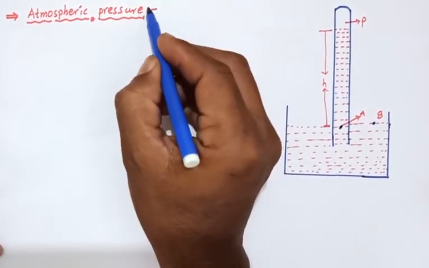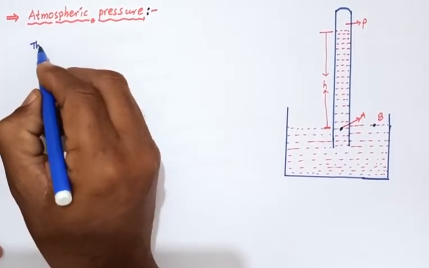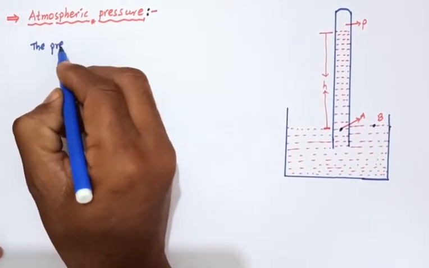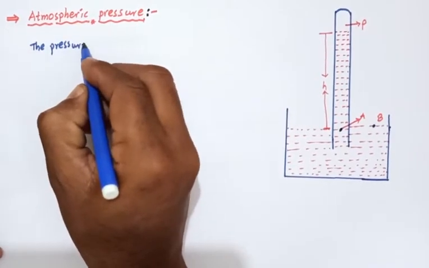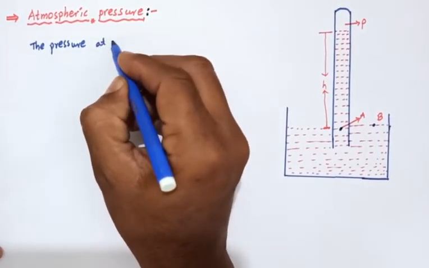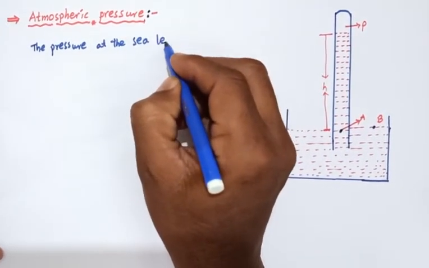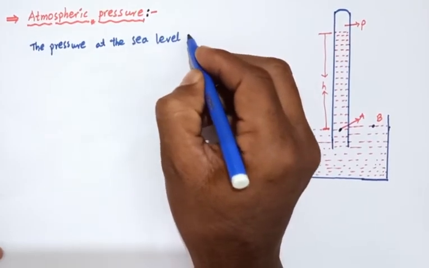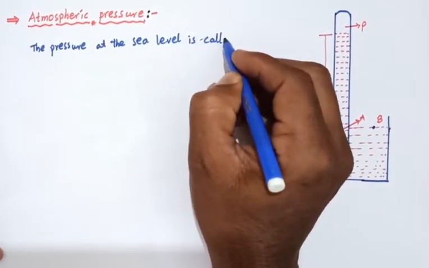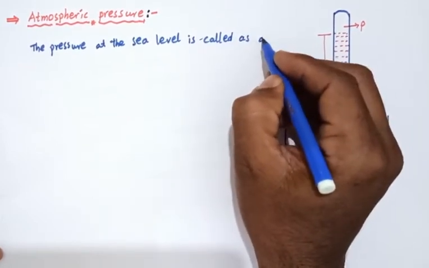So atmospheric pressure is nothing but the pressure at the sea level is called as atmospheric pressure.